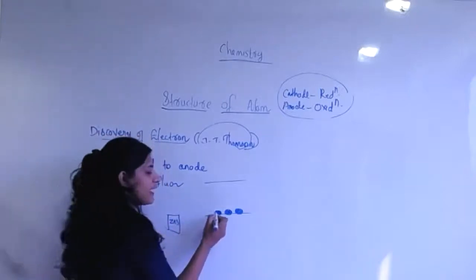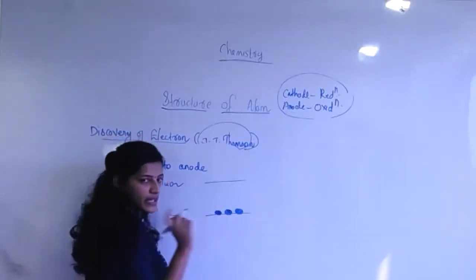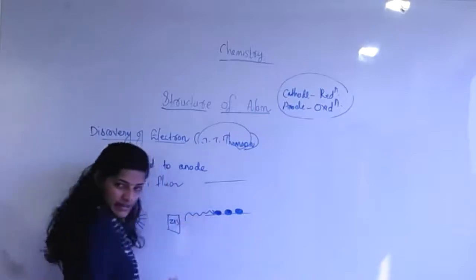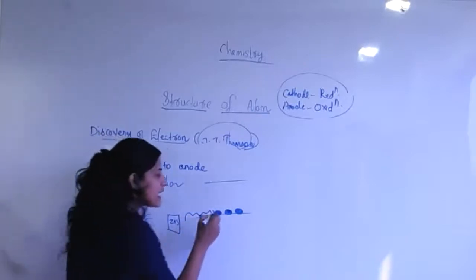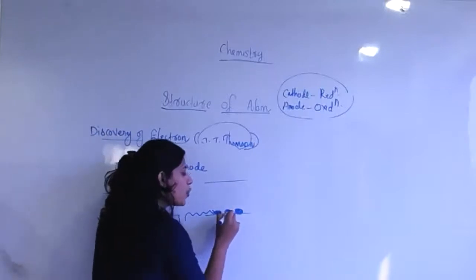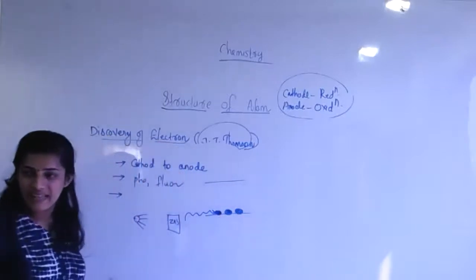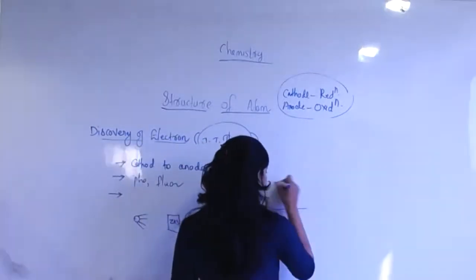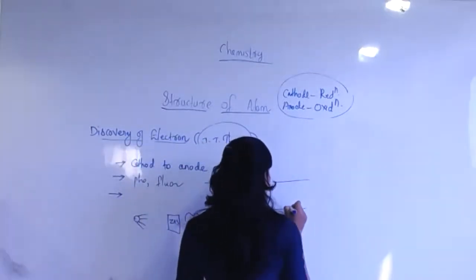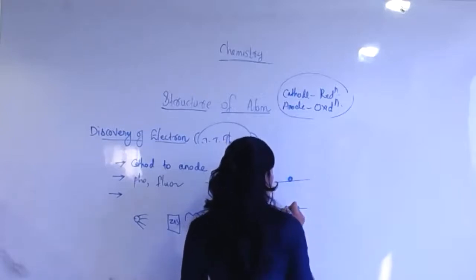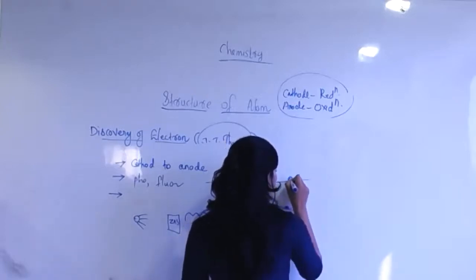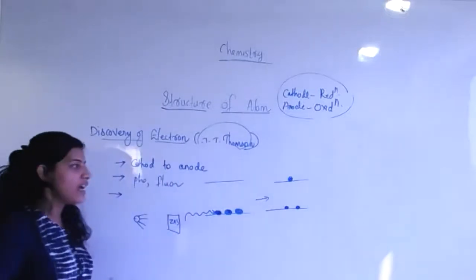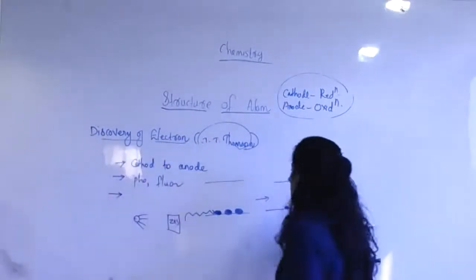So zinc sulfide containing some electrons. After we apply some energy, what happens? These electrons have a tendency to move from ground state to excited state. Am I right? This is a 1, 2 material. Only one electron jumps from ground state to excited state with the help of some amount of energy we are providing in it. Right? After some time, what happens?